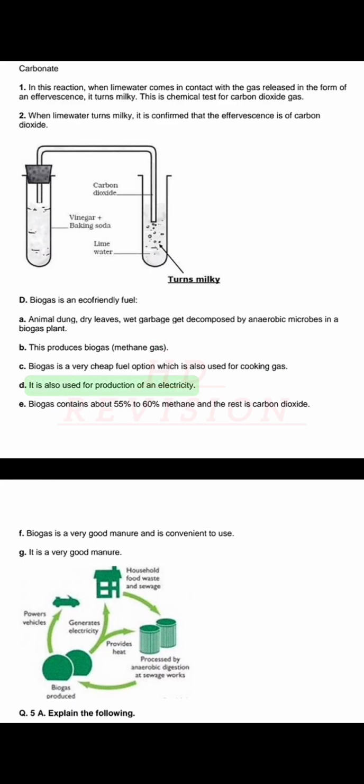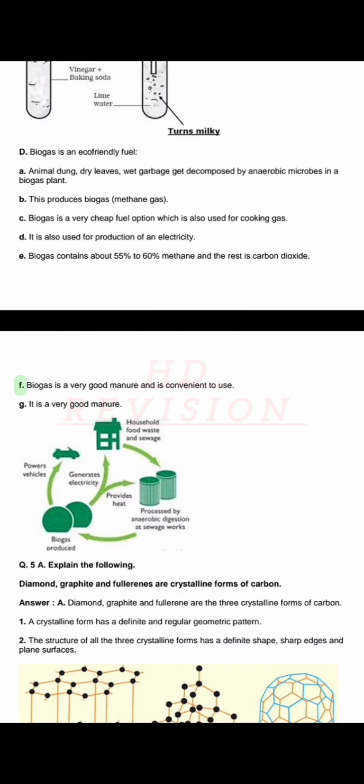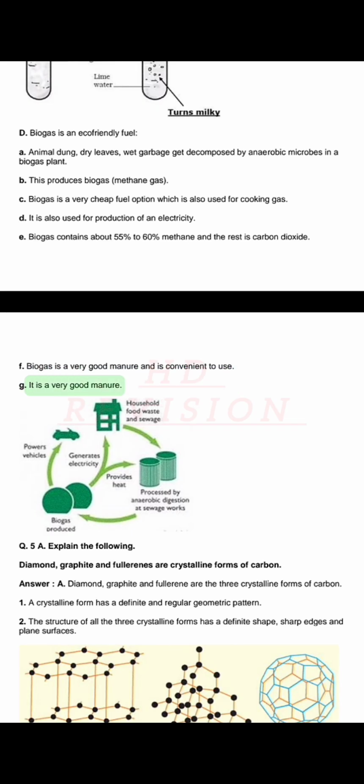It is also used for production of electricity. 5. Biogas contains about 55% to 60% methane and the rest is carbon dioxide. 6. Biogas is a very good manure and is convenient to use. 7. It is a very good manure.